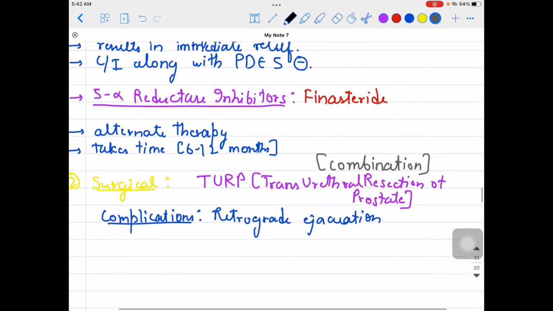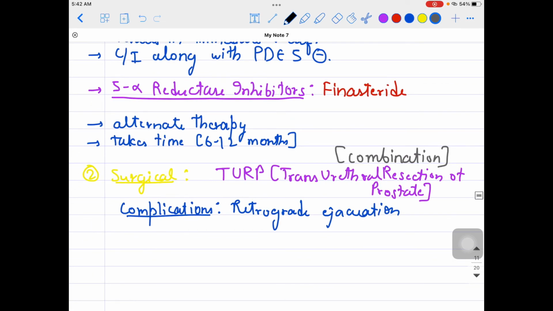Even if that is unresponsive, then we can go for surgical management, that is TURP. It is also used for patients with recurrent UTI, stones in the bladder, or gross hematuria due to BPH.